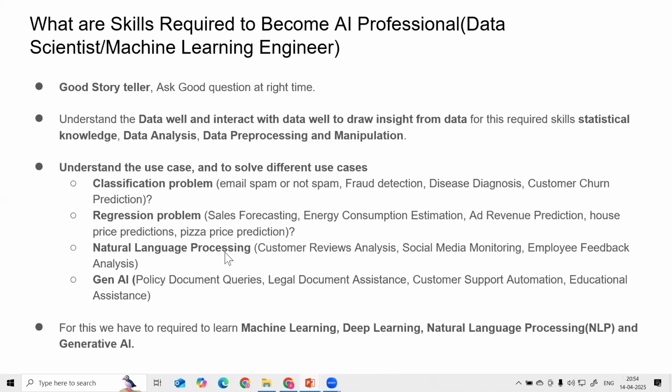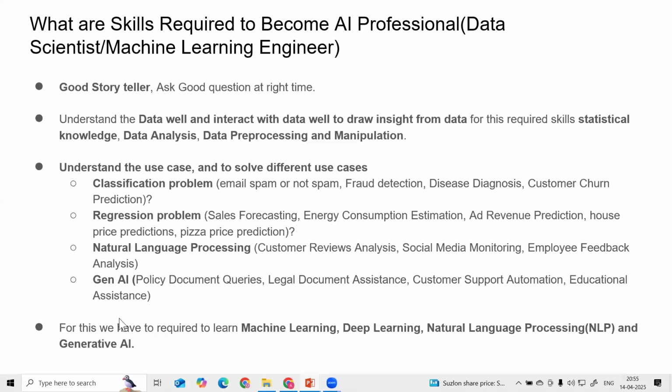Then some problems like customer review analysis, social media monitoring, and employee feedback analysis come under natural language processing. We can use the tools and technology of natural language processing to solve them. Then there are cases where we have a policy document and have to build a chatbot application around it, such as legal document assistance, customer support automation, and educational assistance. These problems come from natural language processing or GenAI cases.